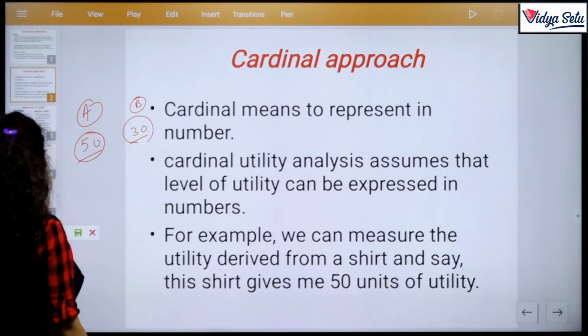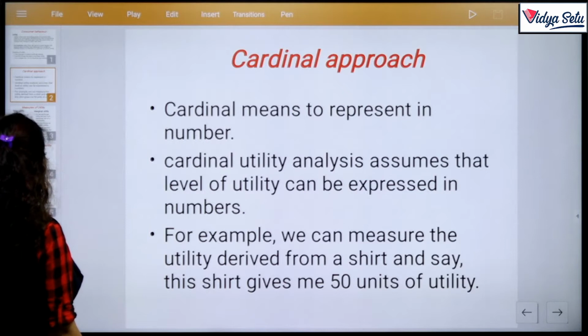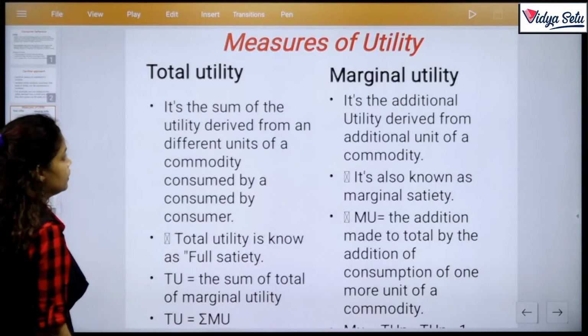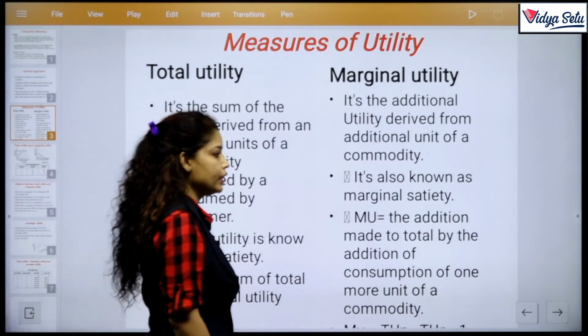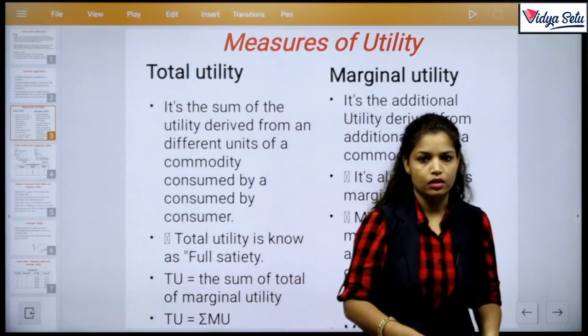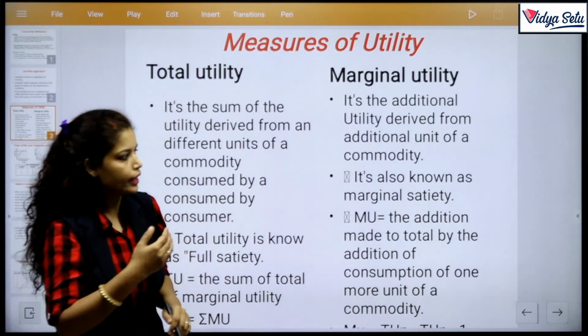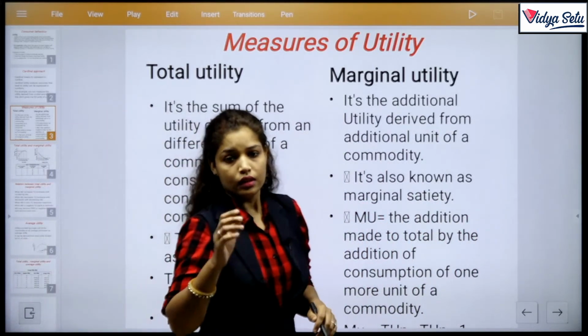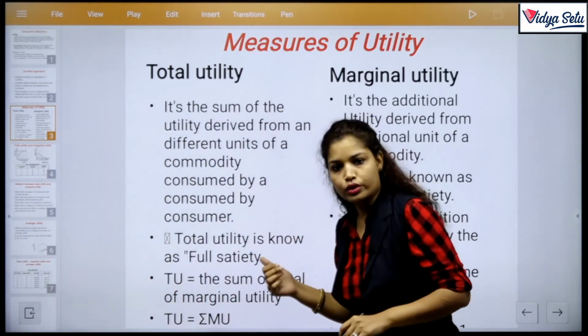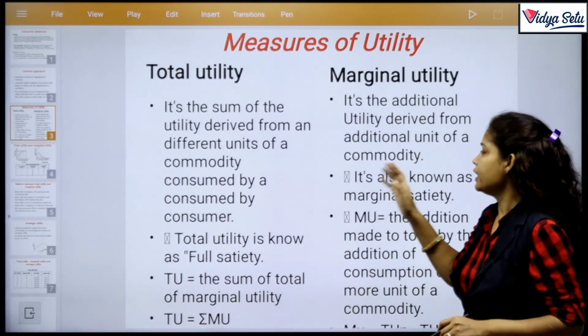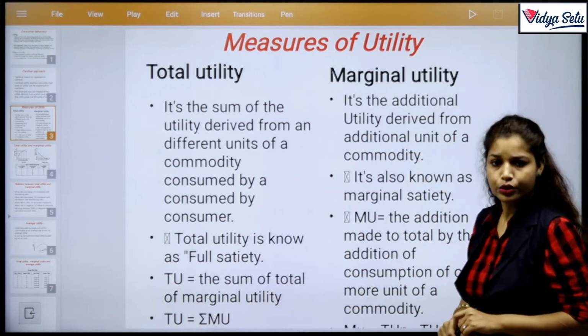Next, we move to the measures of utility. There are two types of utility. Actually, there are three types of utility. We can discuss it later, but in your book there are two. First is total utility and second is marginal utility.